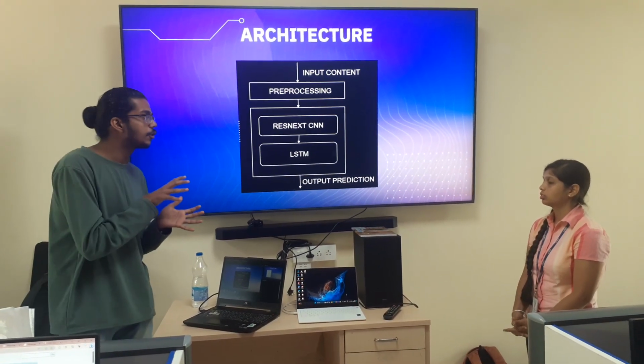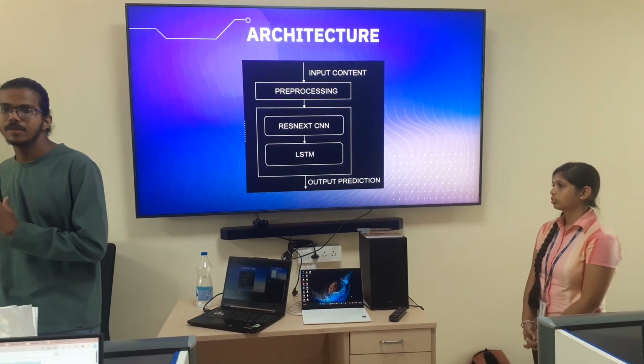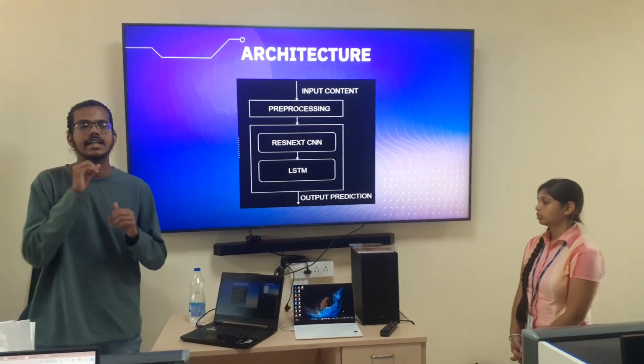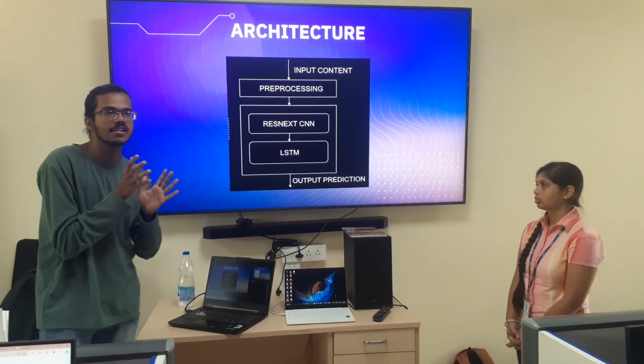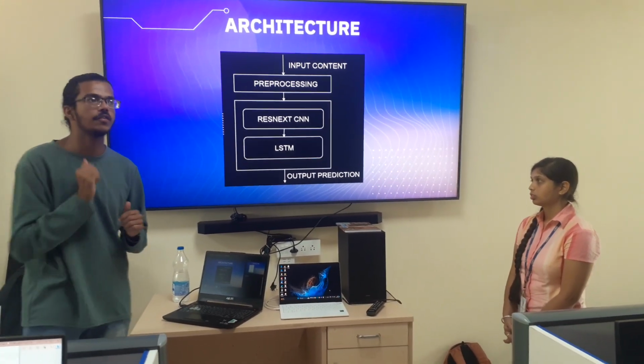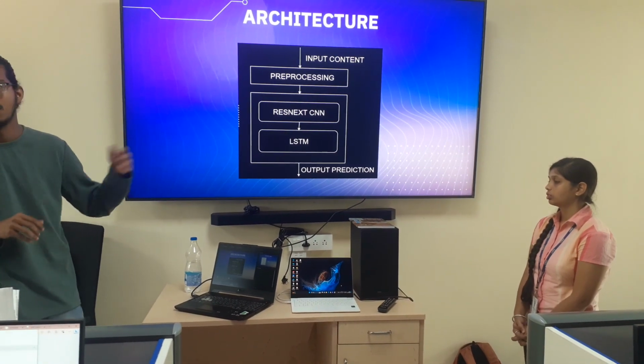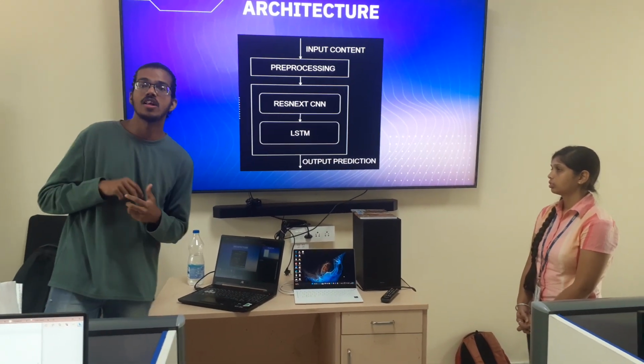So the first thing we do is we crop all the frames from the video. That is simple, like taking a screenshot of each frame from the video. Later we'll take that screenshot and only crop the face part of the video, which is then fed to the model. The model itself contains two models combined in series.